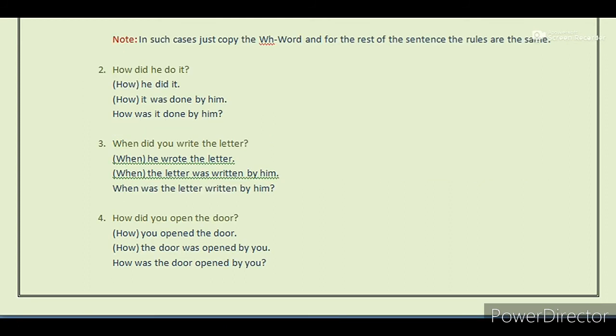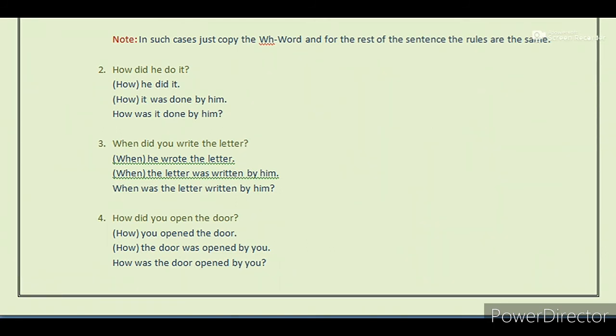Have a look at the following examples, example 3 and 4. When did you write the letter? So the assertive form is when, in brackets, he wrote the letter, because the sentence was in past. Now its passive is when, in brackets, the letter was written by him. And now the final step, when was the letter written by him?